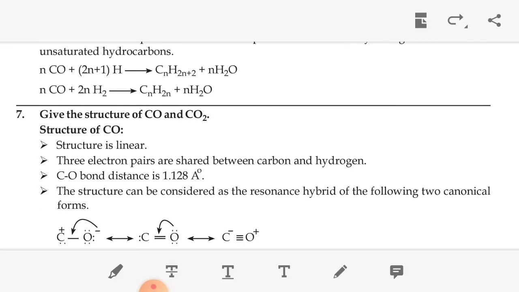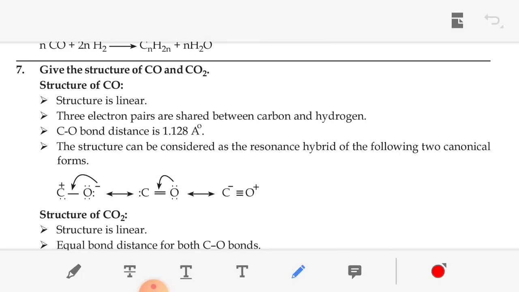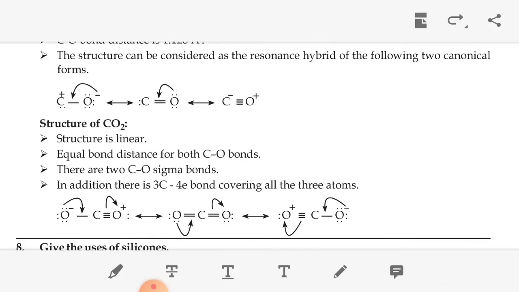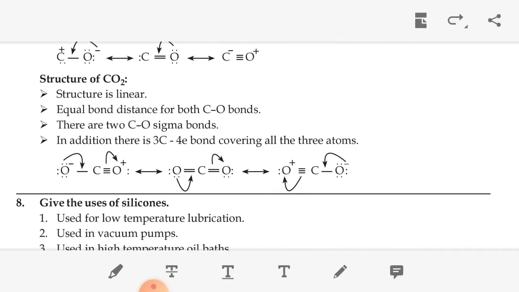Then give the structure of CO and CO2. The structure of CO, carbon monoxide, is linear, with 3 electron pairs shared between carbon and oxygen. The bond distance is 1.128 Angstrom. The structure of carbon dioxide is linear, with equal bond distance for both CO bonds. There are 2 CO sigma bonds, in addition to a 3 centered, 4 electron bond covering all the 3 atoms. This is the structure of carbon dioxide.